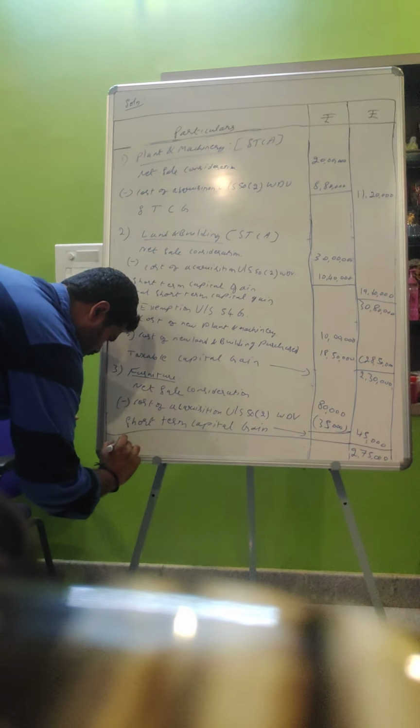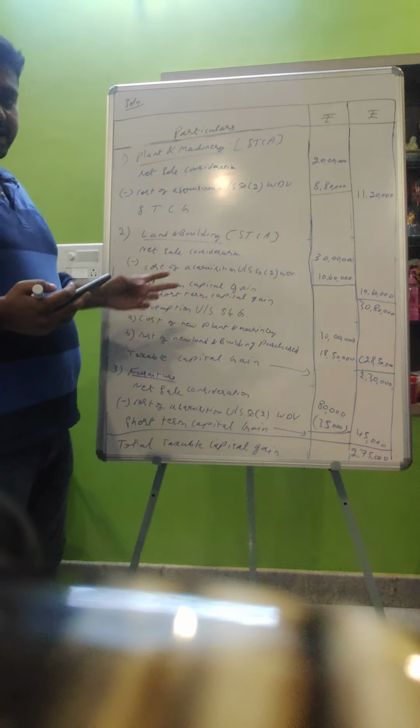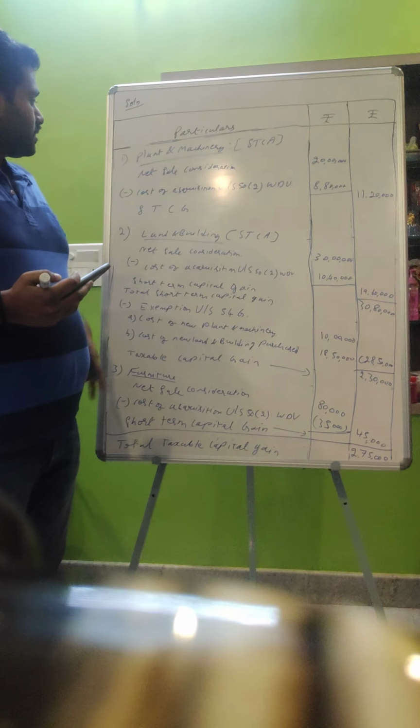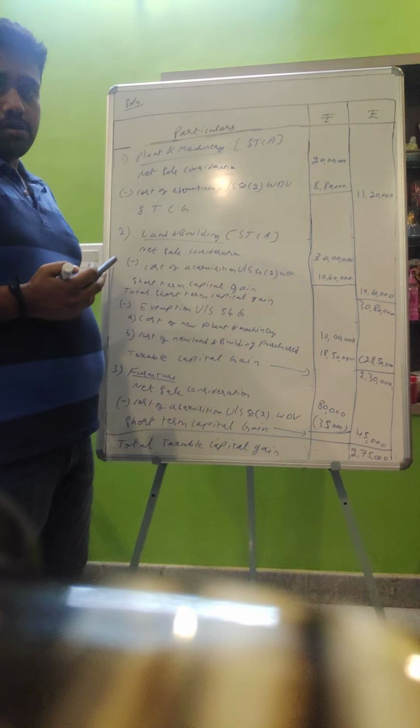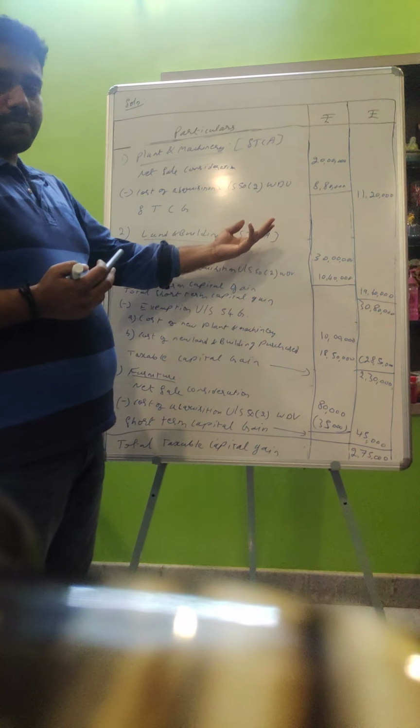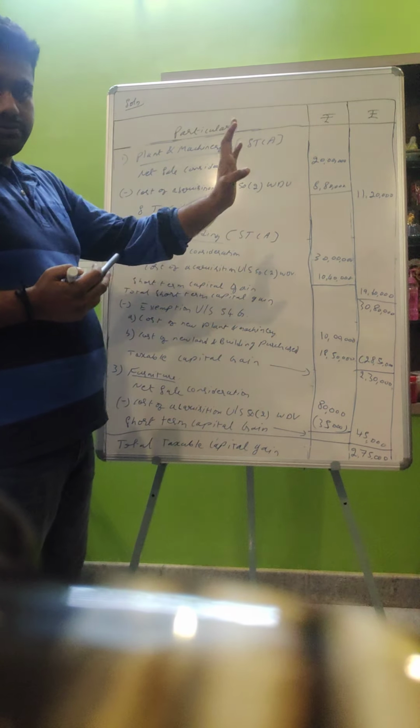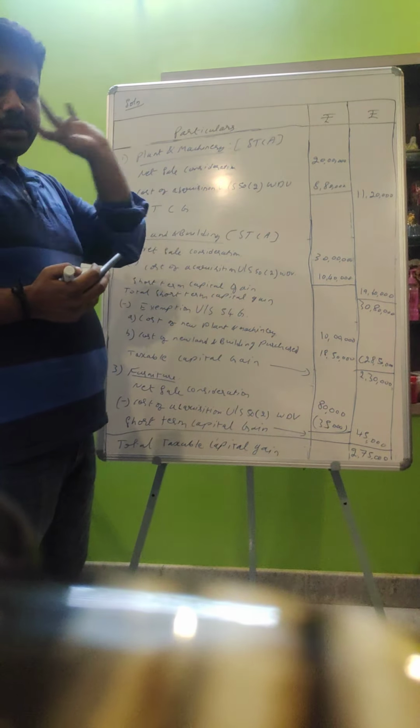So you can ask me a question here, sir, why you have done it directly here rather than computing it by taking the next heading, taxable capital gain. In the previous problem also I could have done the same thing, but here the problem was small, so I have done it here directly. In the previous one the problem was too long, so I didn't have any place to write it here, and I needed to do an additional step for that.